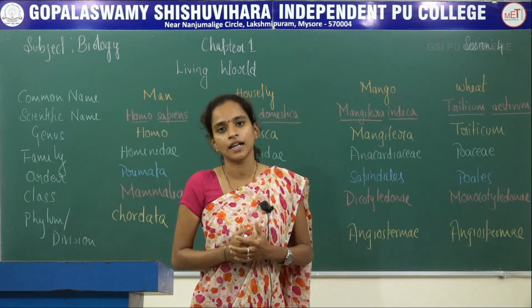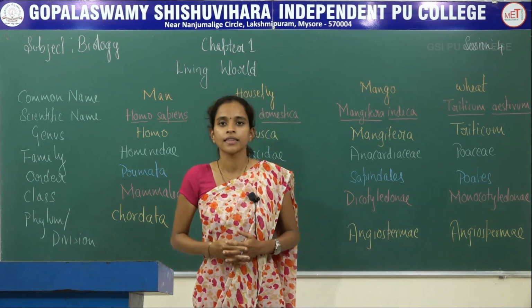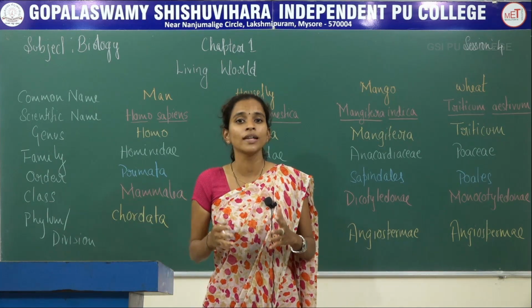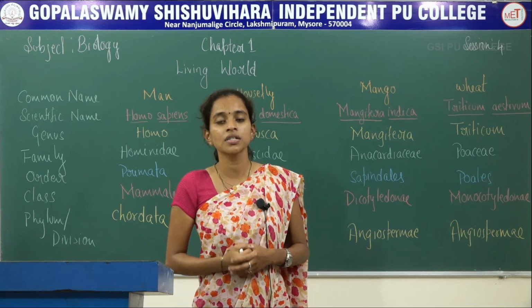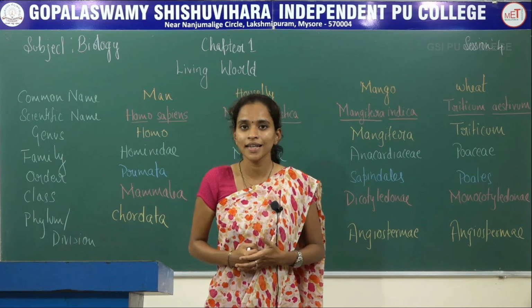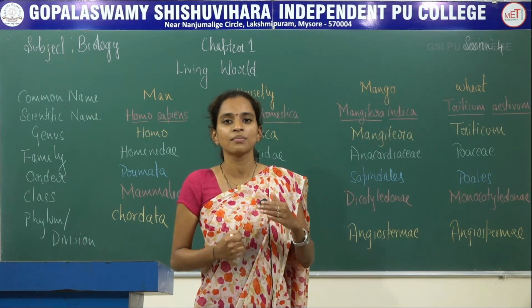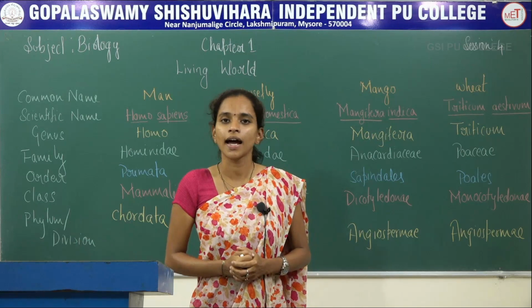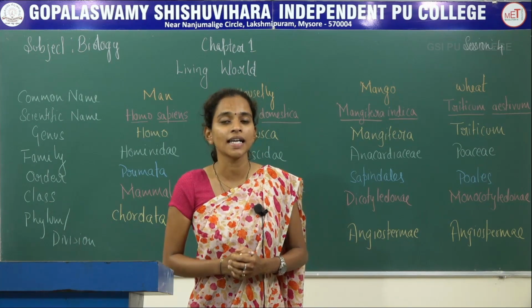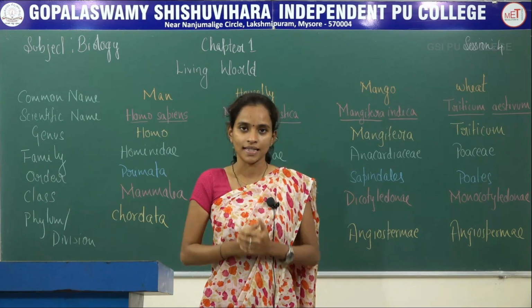So far in last classes what we have studied is about living things, their criteria, how to name them, how to scientifically name them, their classification, taxonomic categories and how hierarchically we can arrange them from species until kingdom. As I told you in last class, we will be studying about 4 different organisms as well as their complete classification.